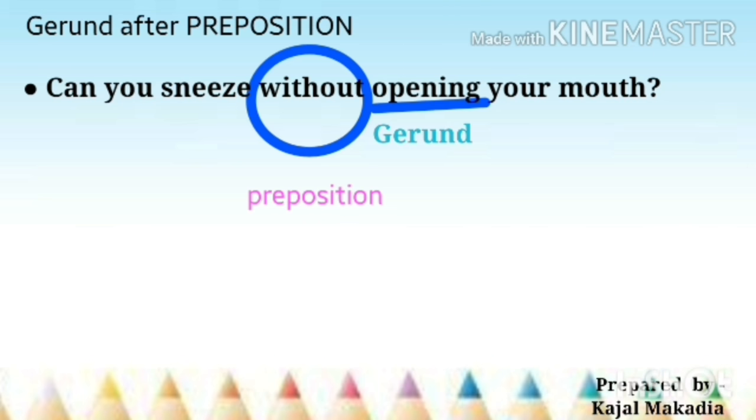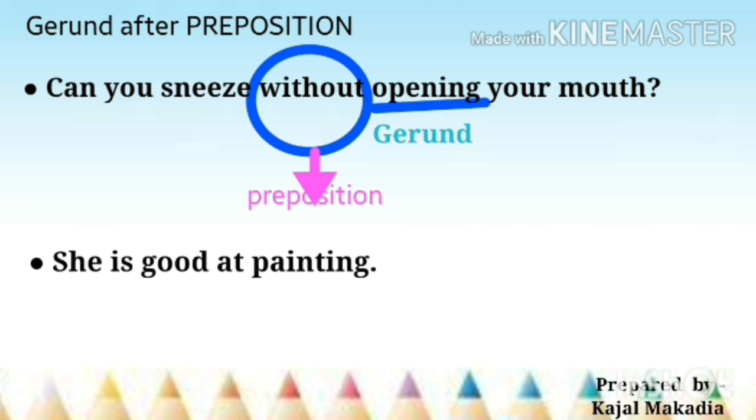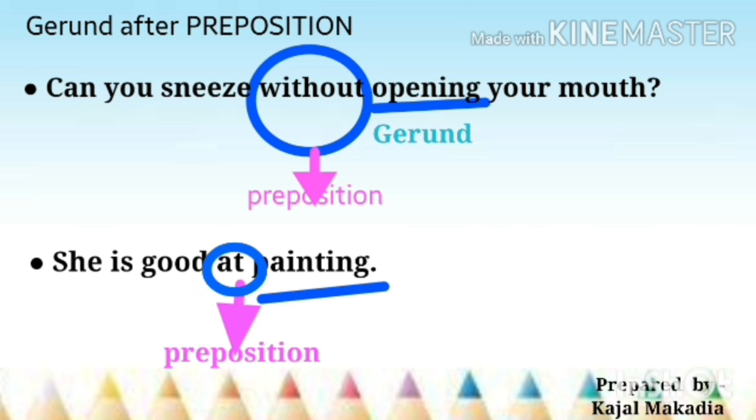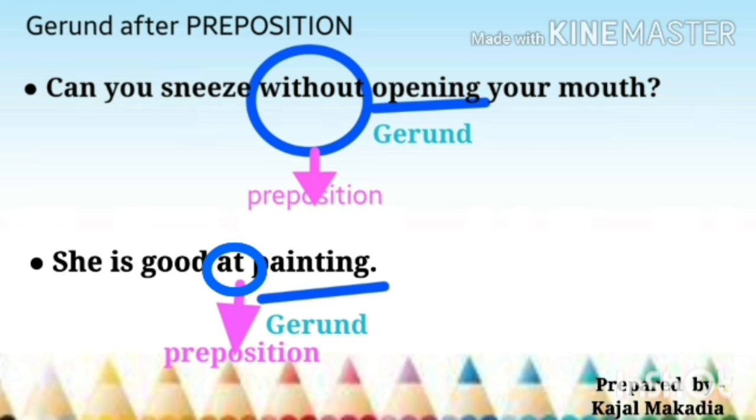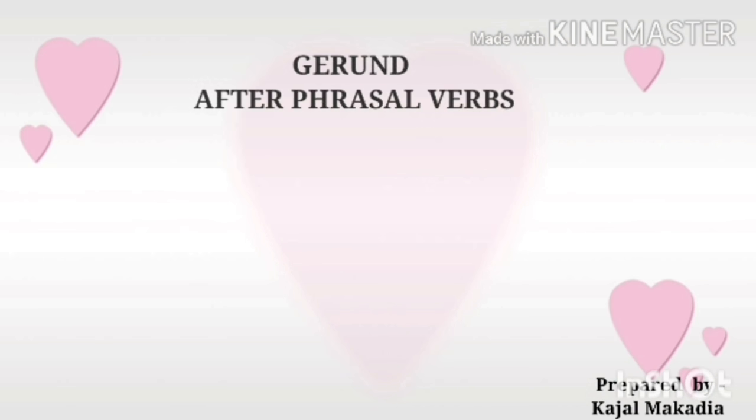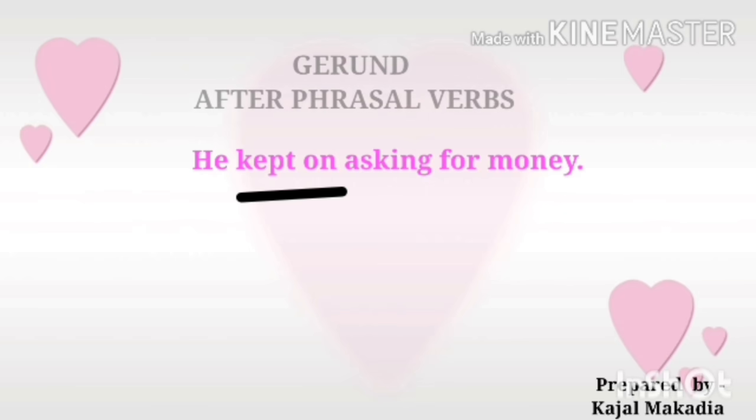Example, can you sneeze without opening your mouth? Here without is the preposition, and after without we have used the gerund opening. And in the next example, she is good at painting. At is the preposition, and after that painting, V1 plus ing, the gerund, is used. Now the next use of gerund is that it is used after phrasal verbs.